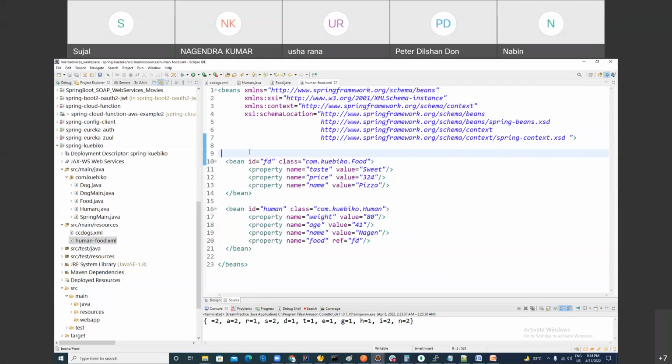Who is doing this job? Spring container, by our instruction, right? Who is doing all this? Any guess? Spring container. Got it? Okay. This is clear to you? Dependency injection is clear? Usha, can you answer it?